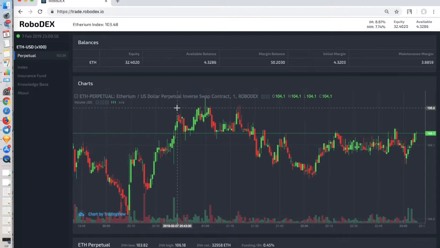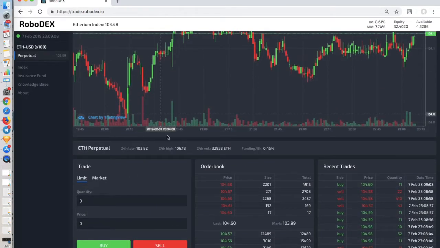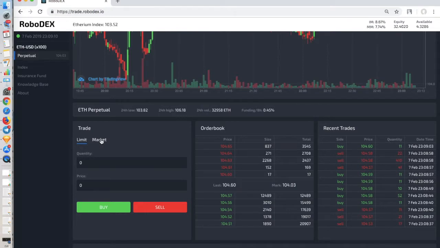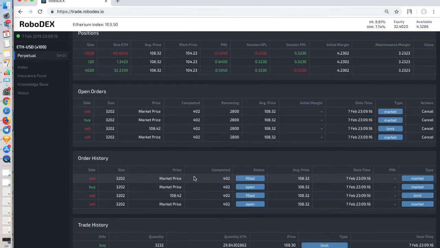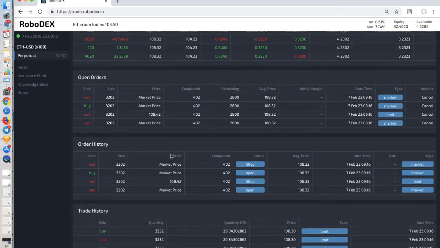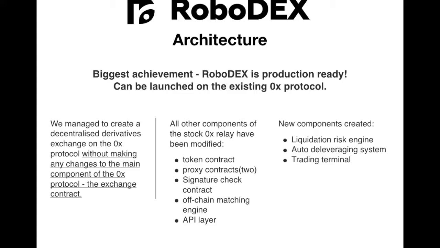It's actually not 100x leverage here. It's 20x right now, and we capped it at 20x to simplify a little bit and polish it down. So this is a market, Ethereum to USD. Getting to limit to market here. Order book, recent trades, position, open orders, order history, trade history. Here we can scale it a little bit.